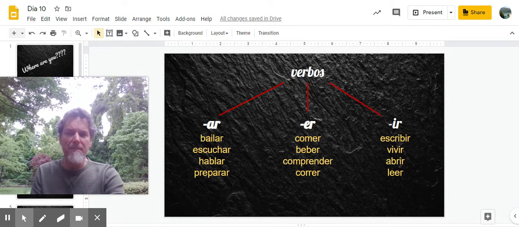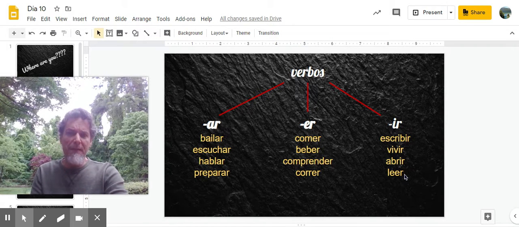It's a cognate. ER verbs, some of these you know: comer, to eat; beber, to drink; comprender, to understand, to comprehend; correr, to run; ir, escribir; vivir, to live; abrir, to open; leer, to read.